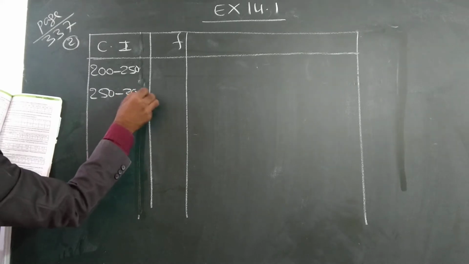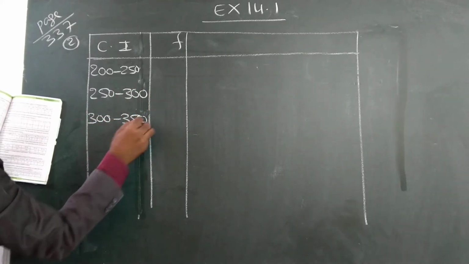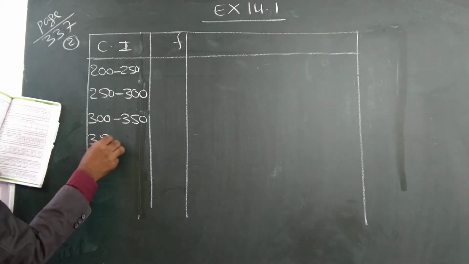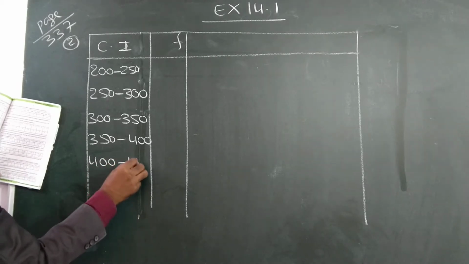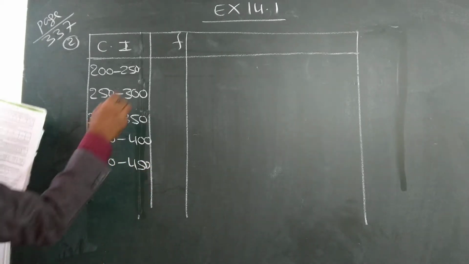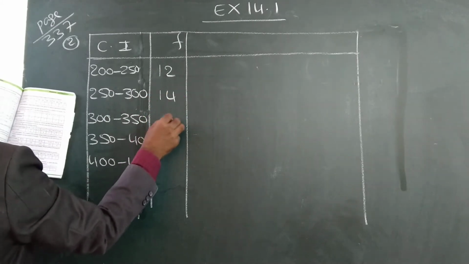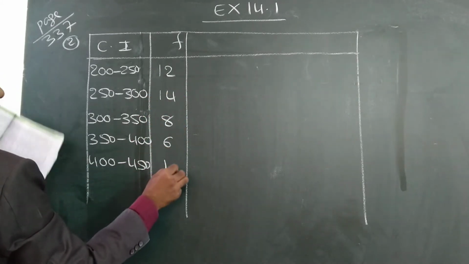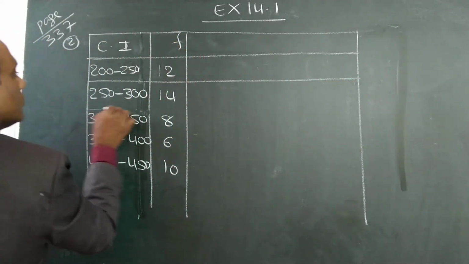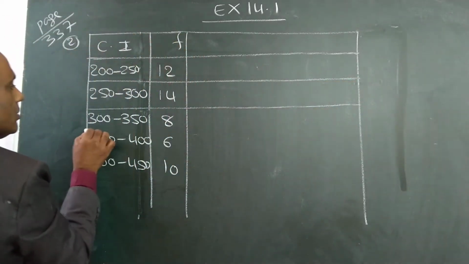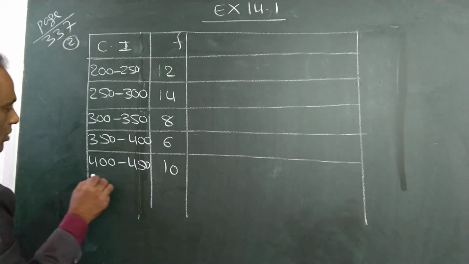250 to 300, 300 to 350, 350 to 400, 400 to 450. And the frequencies are 12, 14, 8, 6, 10. Write the table. Just look at yesterday's problem, how we did.